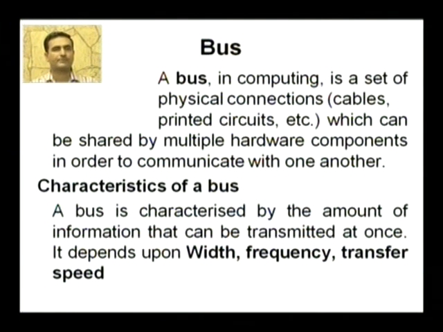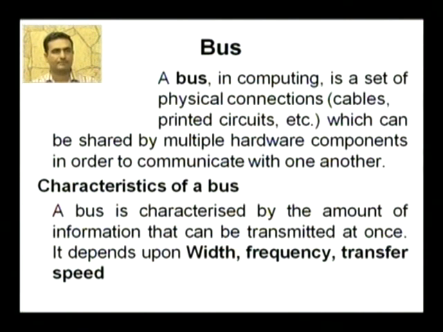Next is the frequency. The number of data packets sent or received per second is called the frequency of the bus. And next is the transfer speed. Transfer speed can be calculated by multiplying the width of a bus and the frequency.